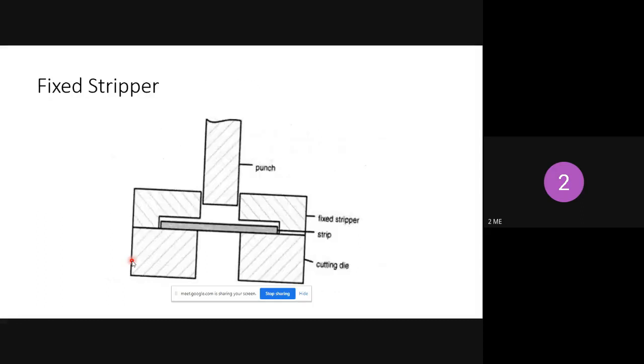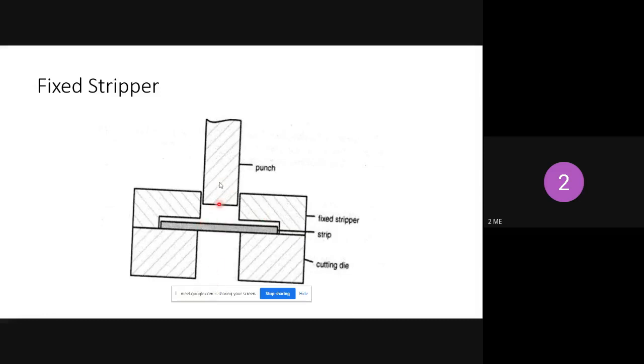Fixed stripper, how it works: this is the stripper, and the strip is nothing but the workpiece. The fixed stripper is a fixed type of structure, and during the downward force of the punch it remains stationary, and the metal will be deformed.